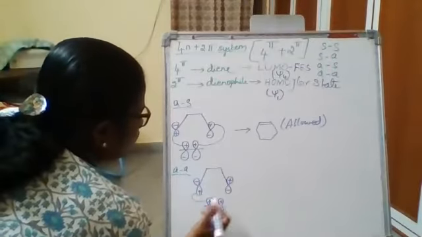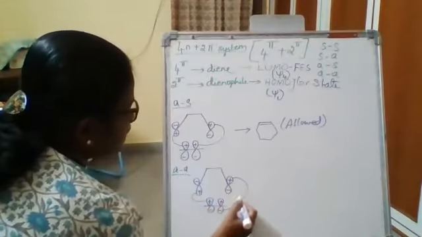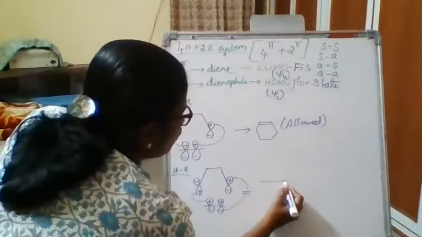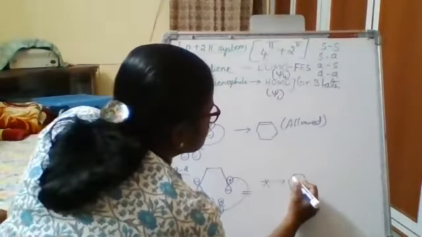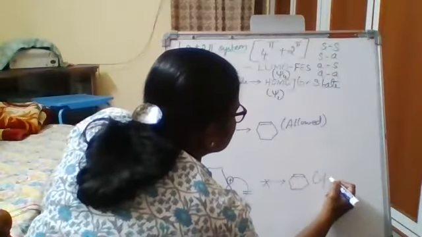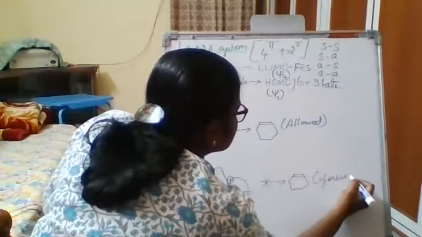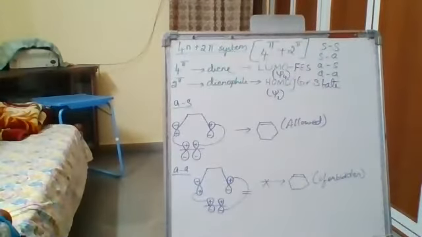Antara, it's an anti-bonding interaction, so there is no formation of the product. This is considered to be forbidden. Clear? Okay.